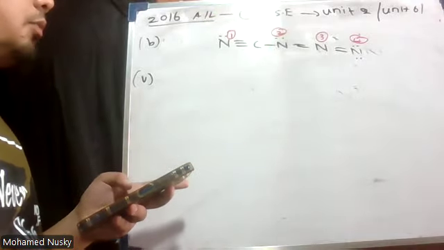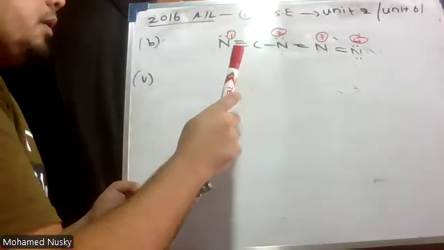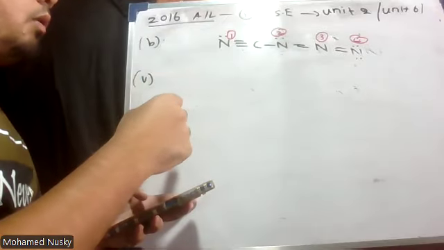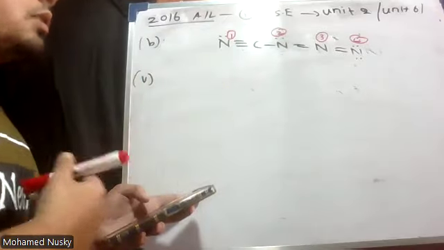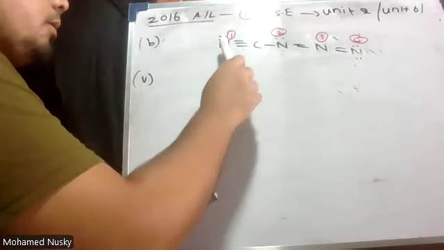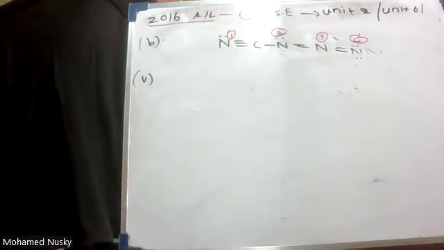They are asking for the sigma bond, not the pi bond. With this nitrogen and carbon, there is a sigma bond. And what are the orbitals involved to form this sigma bond? We know the atomic and the hybrid orbitals are involved in forming a sigma bond, right? Hybrid orbitals are involved in forming sigma bonds.